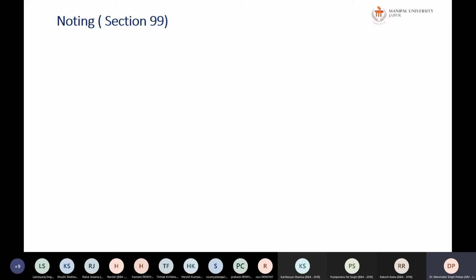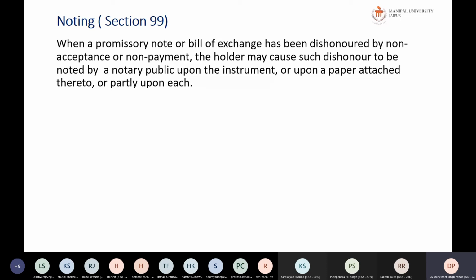So noting is given under section 99. You can remember it this way: 99, no noting. So 99 is the section for noting. When a promissory note or bill of exchange has been dishonored by non-acceptance or non-payment, the holder may cause such dishonor to be noted by a notary public upon the instrument, or upon a paper attached thereto, or partly upon each.